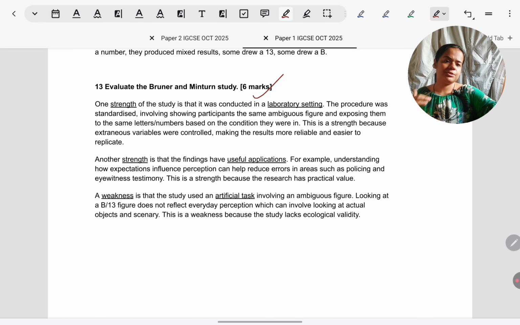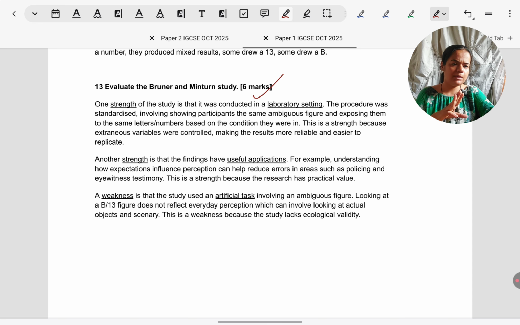Then evaluation question. Again the most common FAQ that comes up is how many points should we give if it is 6 marks. Here I don't mind any breadth or depth approach because this is not an essay as such. Either take 3 points and develop them like we do for a 4 marker, name the strength or weakness, explain. Try to include both, at least one strength and one weakness. Or take a depth approach, take only 2 points, one strength, one weakness, but then make sure to give as much detail as to justify 6 marks.